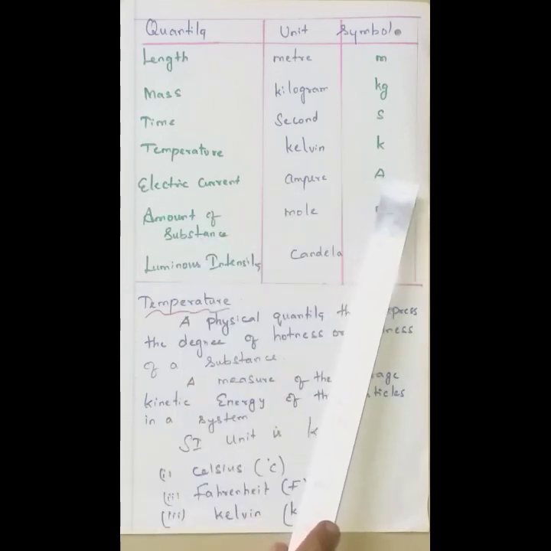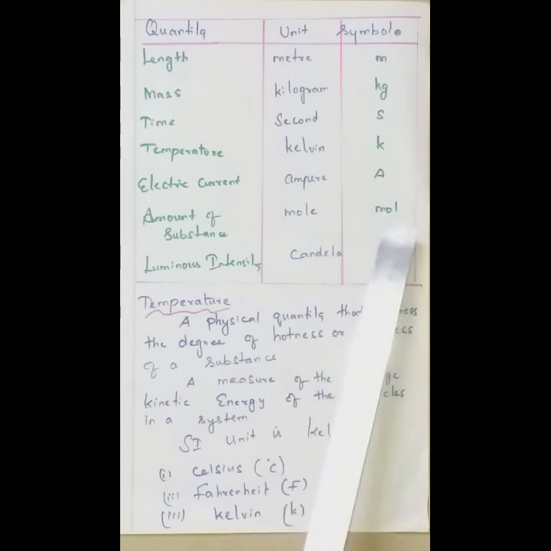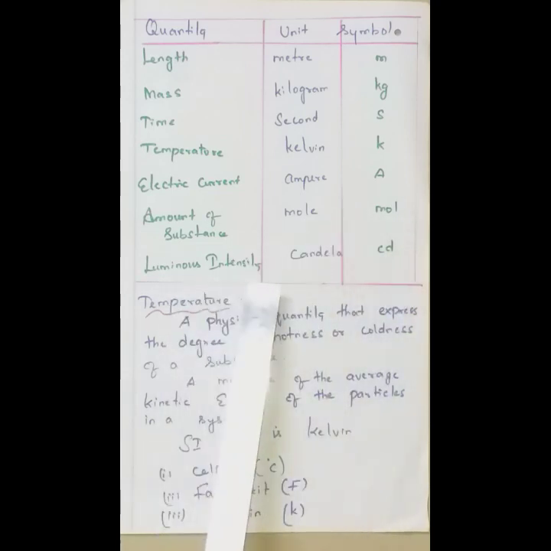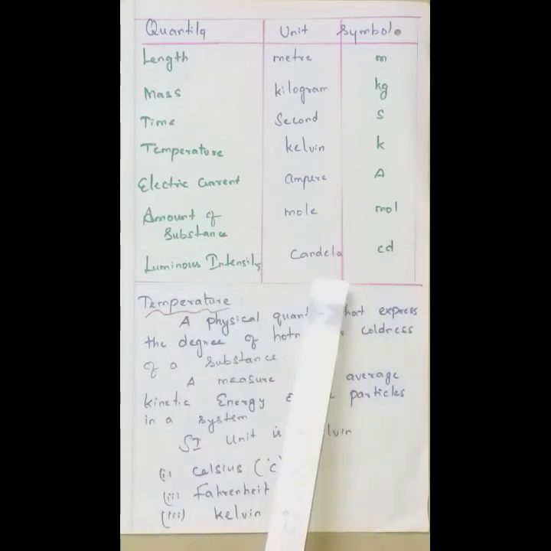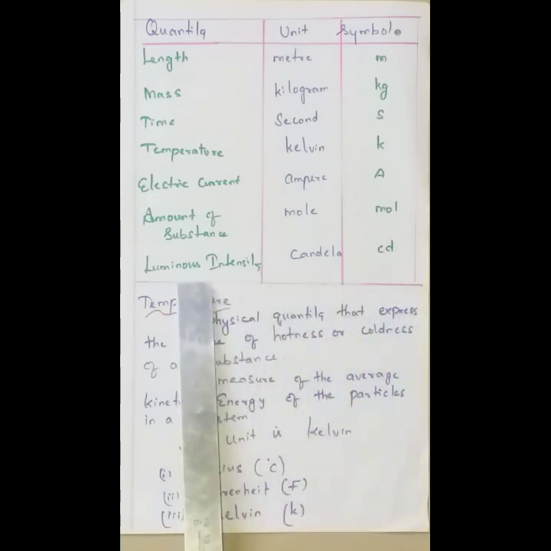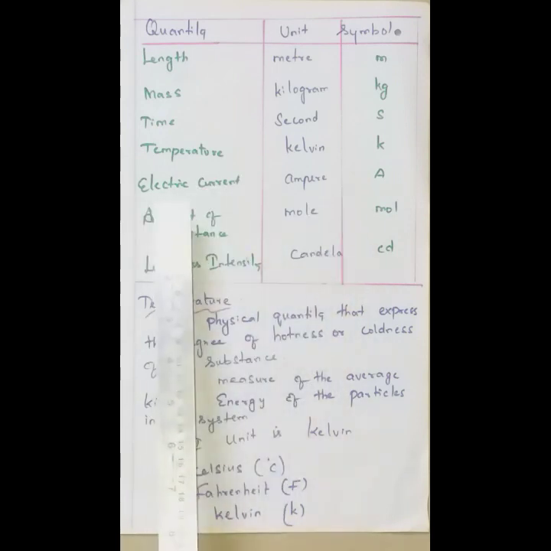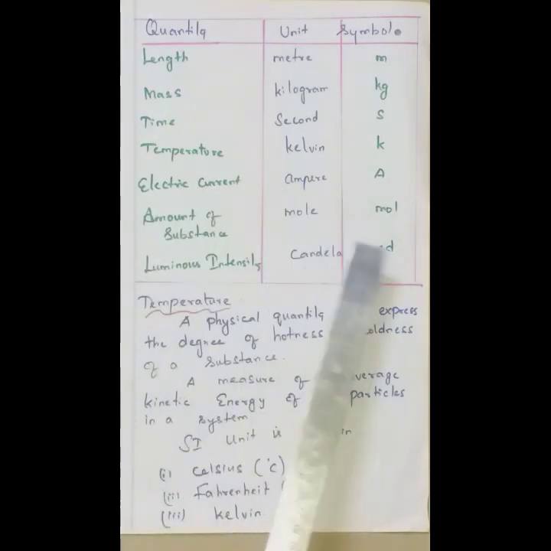That's why we should not use small a, but capital A. Amount of substance, mole, mol. Luminous intensity, candela, that is cd. This is the symbol for expressing the luminous intensity. This is also a very important one: the base quantities, their units and the symbols.